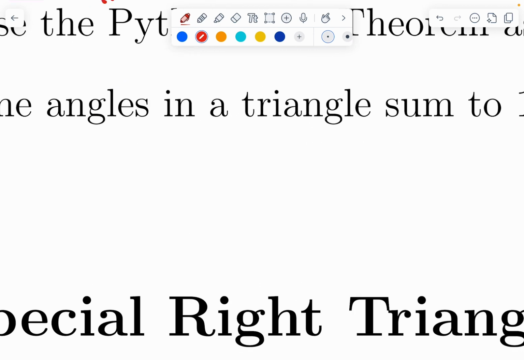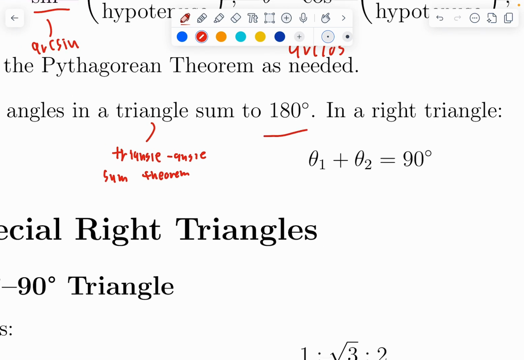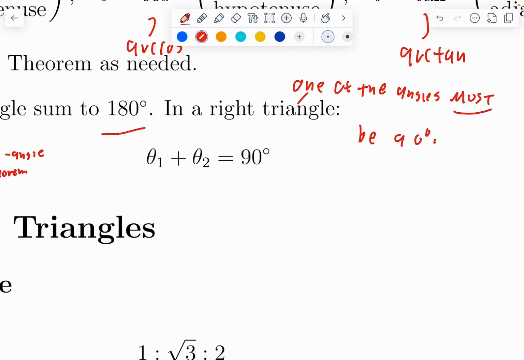Then we can use our triangle angle sum theorem to solve for any unknown angles. We know that all the angles in a triangle sum to 180 degrees. And in a right triangle, one of the angles must be 90 degrees. If we know one of the angles has to be 90 degrees, then the sum of the other two has to be 90 because 180 minus 90 equals 90.